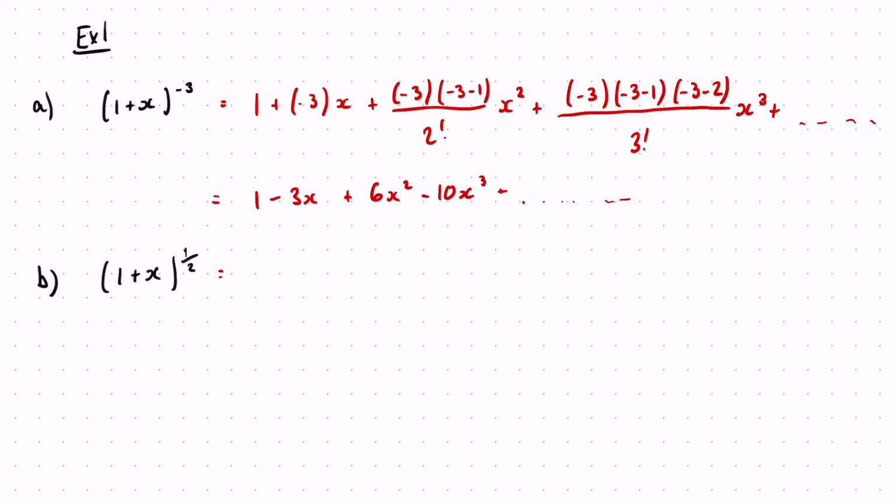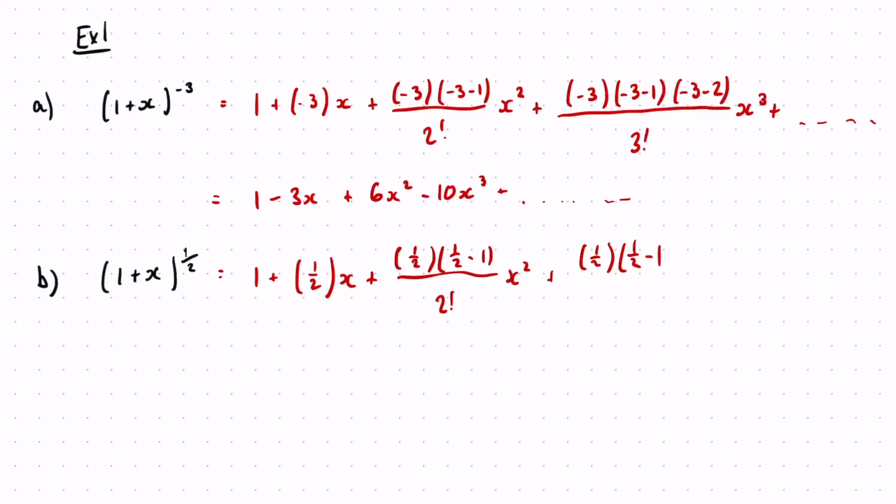So when n is a half, we've got 1 plus our n, which is a half, lots of x, plus n minus 1, so half minus 1 over 2 factorial, lots of x squared, plus n(n minus 1)(n minus 2), so half times (half minus 1) times (half minus 2) over 3 factorial, lots of our x cubed, and again, so on and so forth.